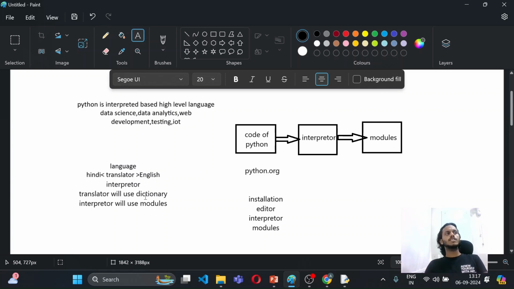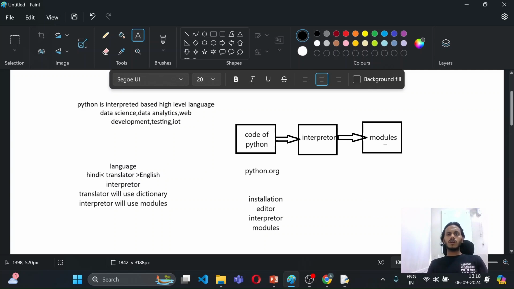In modules, each type of syntax, its work and its purpose are already defined. So what the interpreter will do, after reading our code, is go into the module and check for that syntax. If that syntax is there, it will give you the meaning, else it will give you an error. So this is the basic working of a programming language. And here you can also see the architecture of that. First of all, we write a code in Python. It goes to the interpreter, and the interpreter checks with the modules. So this is the basic way a programming language, or Python, will work.